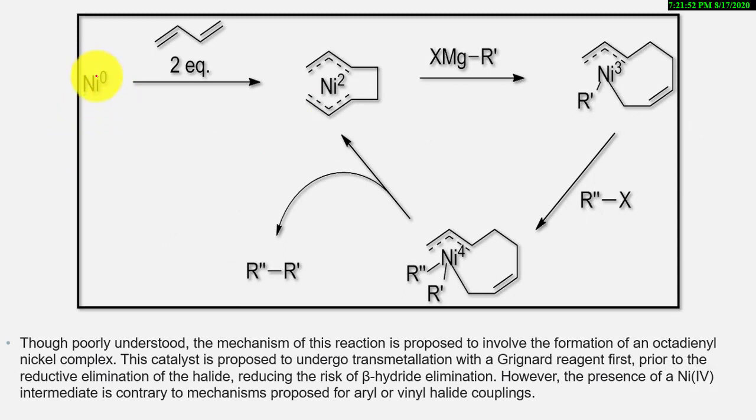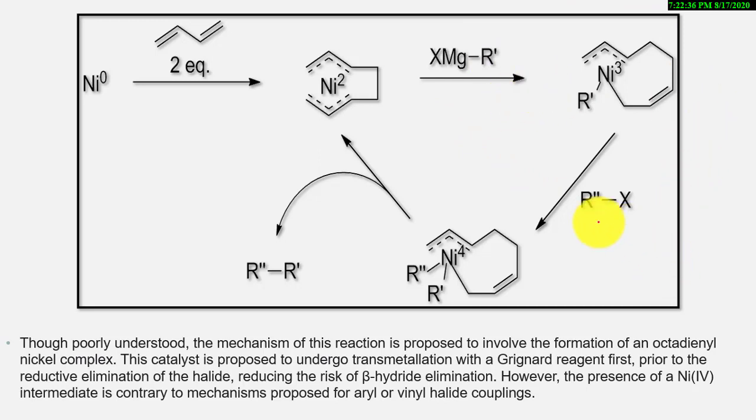First, nickel in the zero oxidation state reacts with two equivalents of butadiene. The first step is the transmetallation. You saw that the first step in the previous reaction was the oxidative addition. For this reaction, the transmetallation happens first. After that, the oxidative addition happens to form the desired product. Though the mechanism is poorly understood, by these structures first the octadienyl nickel complex is obtained. This is the octadienyl nickel complex. The catalyst is proposed to undergo transmetallation first. After that, the Grignard reagent.